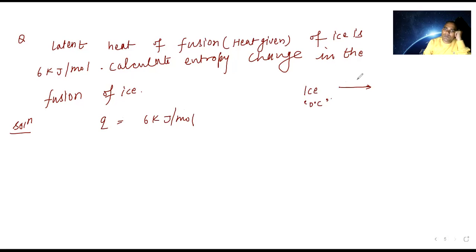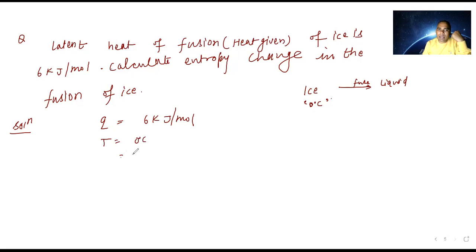It is going to fuse into liquid form. 0 degree means ice, 100 degree means vapor, and between 0 and 100 it is liquid. So T is 0 degrees Celsius.